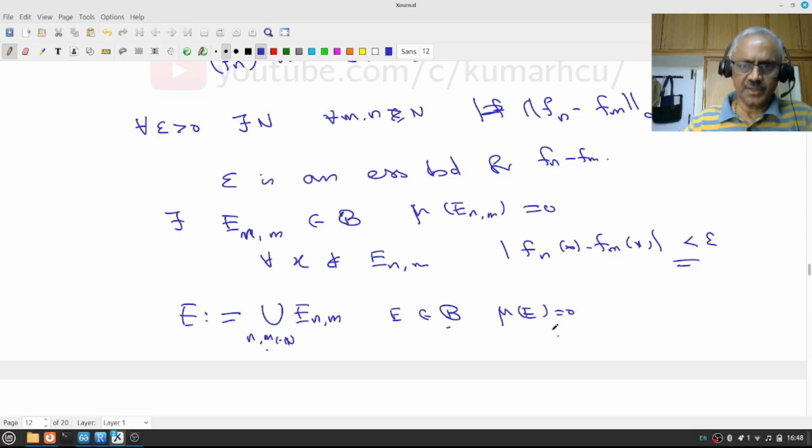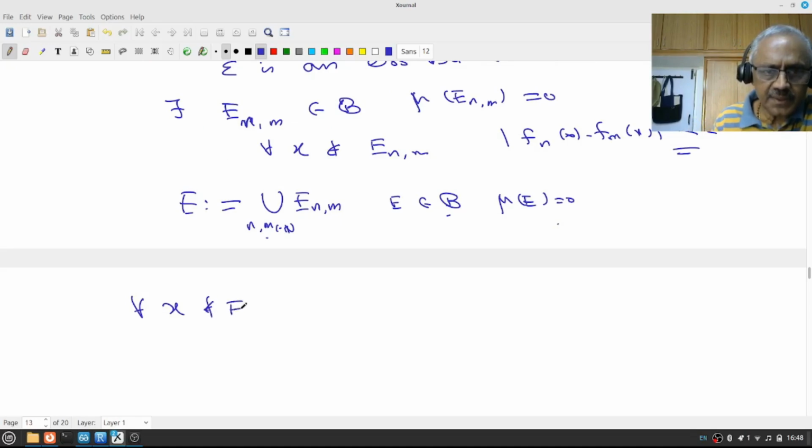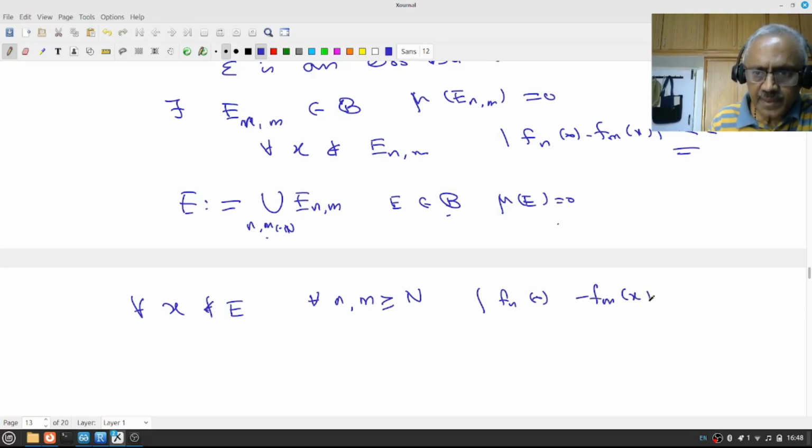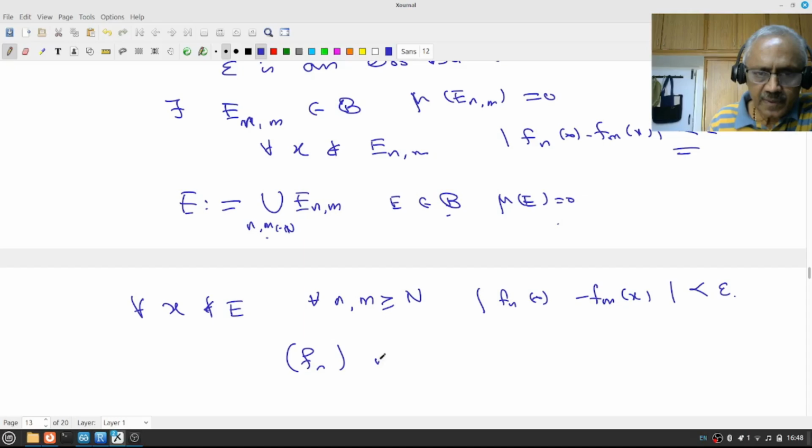So we have got it. Therefore, for x not in E, for all n and m greater than or equal to capital N, I have mod Fn(x) minus Fm(x) is less than epsilon. Do you follow this? That means the sequence Fn is uniformly Cauchy.